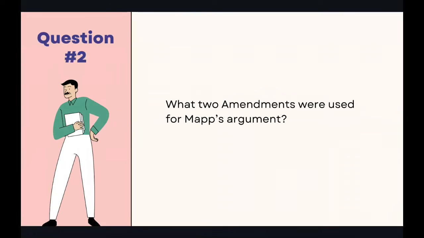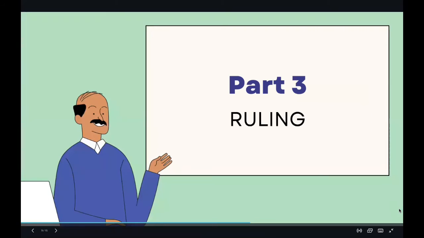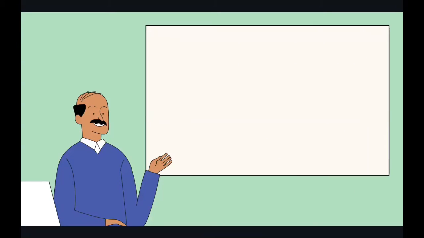Our second check for understanding question is, what 2 amendments were used for Mapp's argument? Now let's go over the ruling.